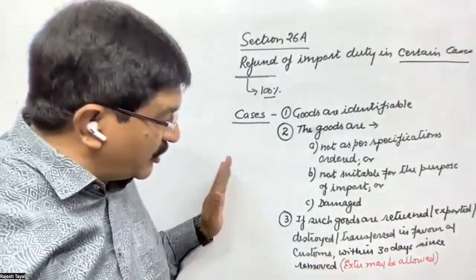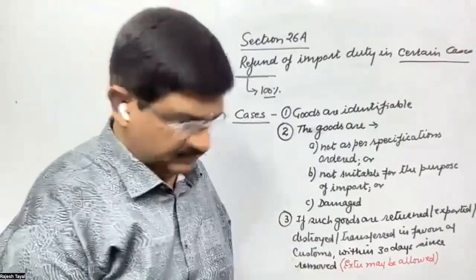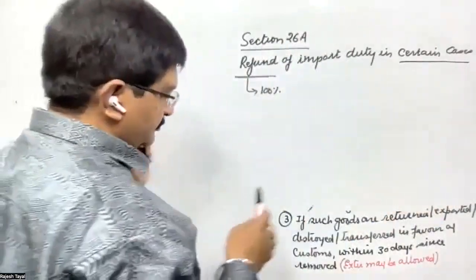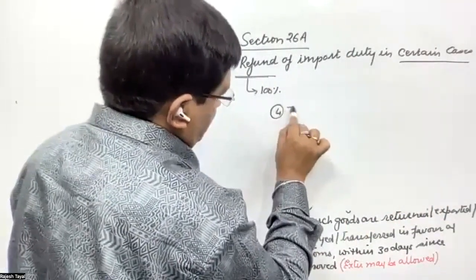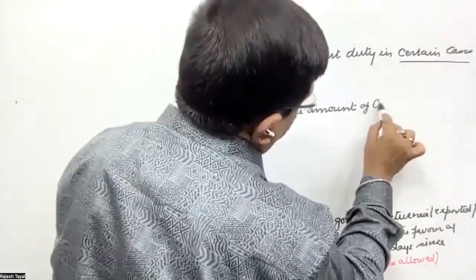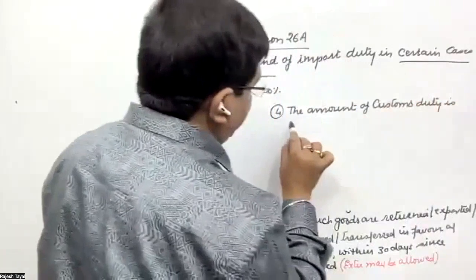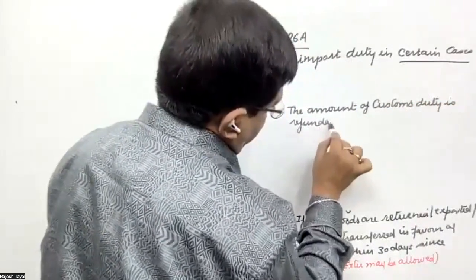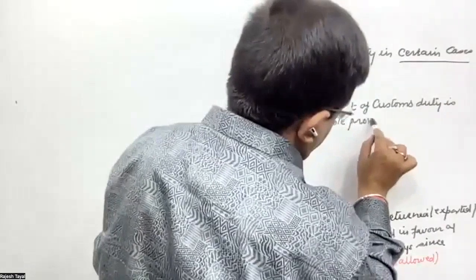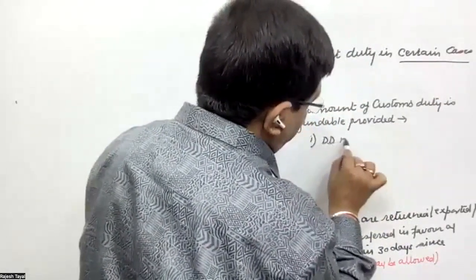So if such goods are returned or exported or destroyed or transferred in favor of customs within 30 days since removed, the amount of customs duty is refundable provided, number one, duty drawback not claimed.